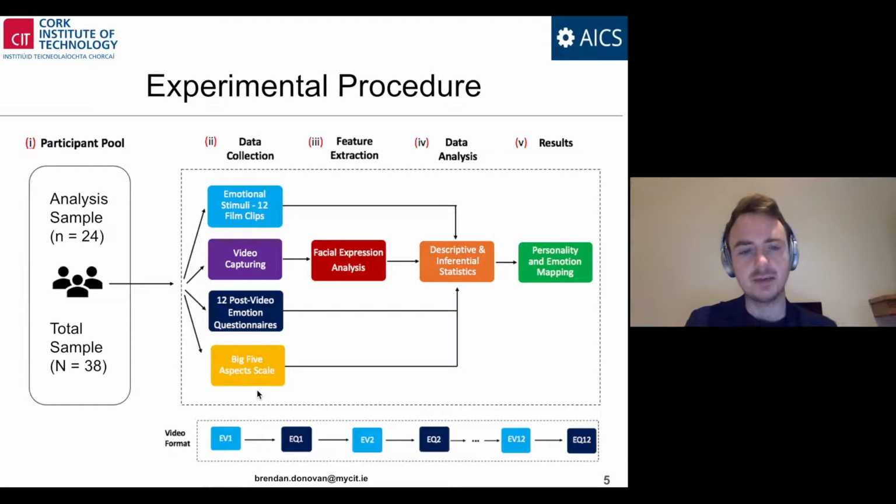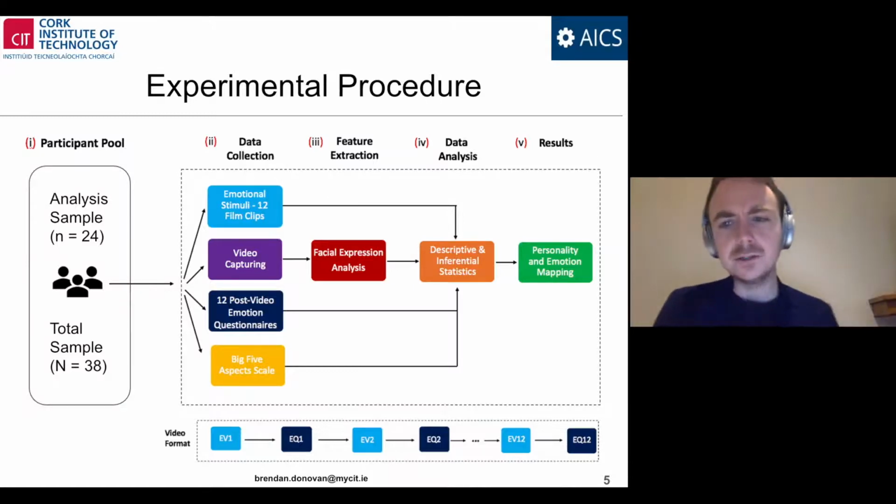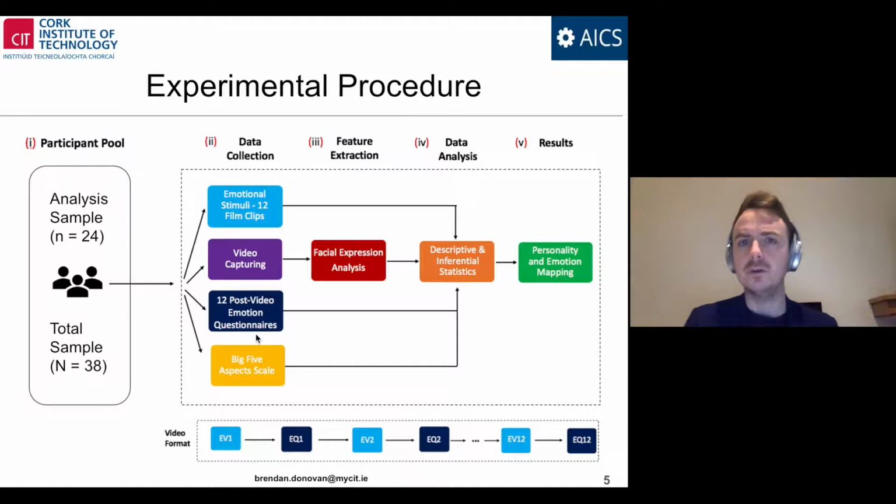First, participants answered the Big 5 ASCII scale, which is a measure of personality. They then watched 12 emotionally provocative film clips, and after each film clip, they answered a post-video emotion questionnaire. This questionnaire asks them, on a scale of 1 to 5 for each of the basic emotions, how much of each emotion they experienced during the previous video.